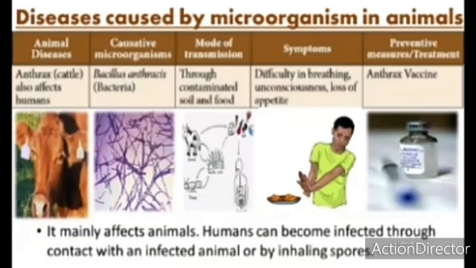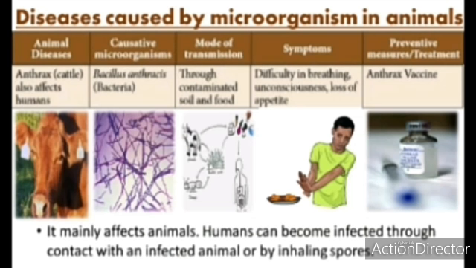And next, diseases caused by microorganisms in animals. Not only humans, microorganisms also cause animal diseases. First is anthrax, and it can also affect humans. What is the microorganism which affects animals? The disease is anthrax, caused by Bacillus anthracis, which is a bacteria. How is it transmitted? The mode of transmission is through contaminated soil and food.